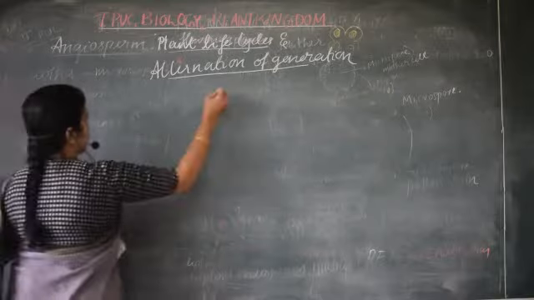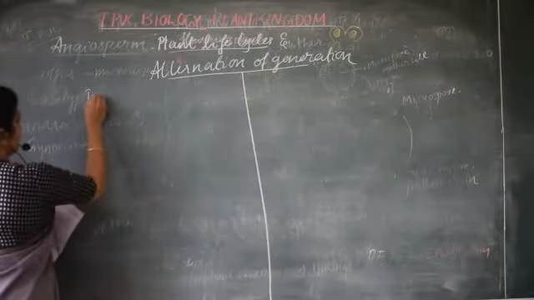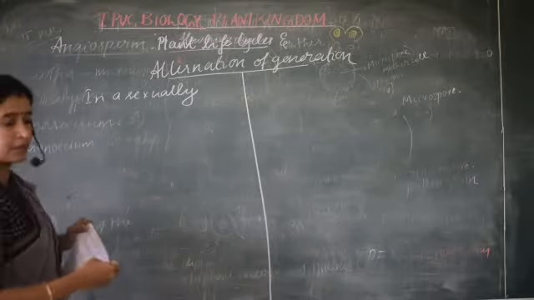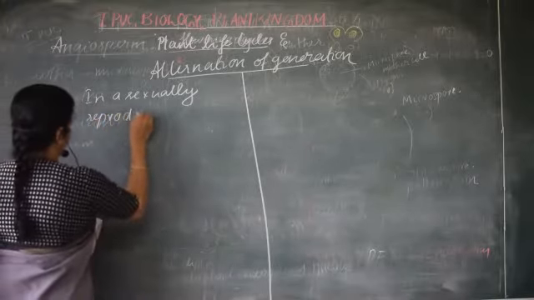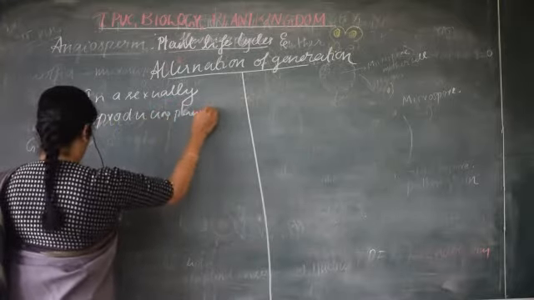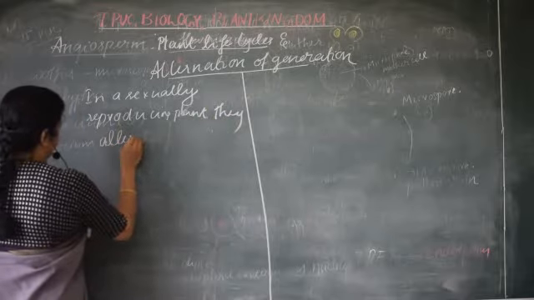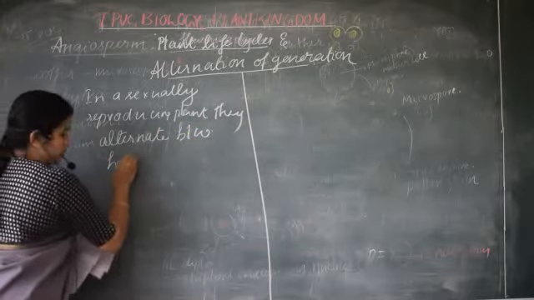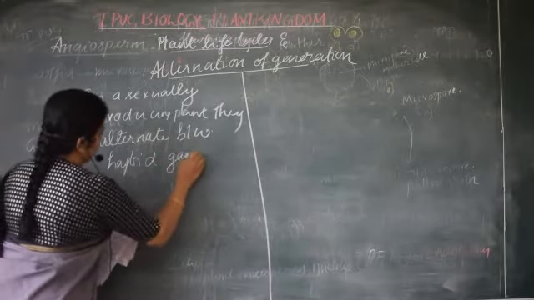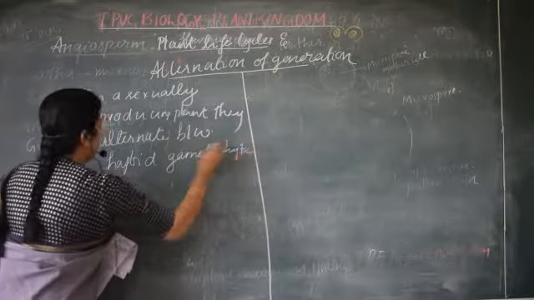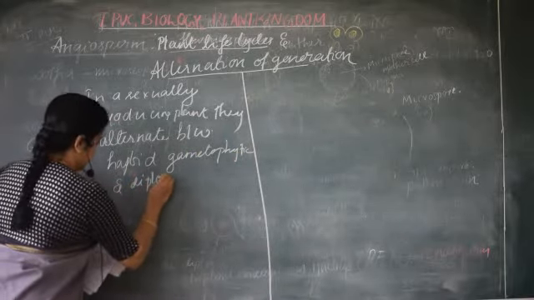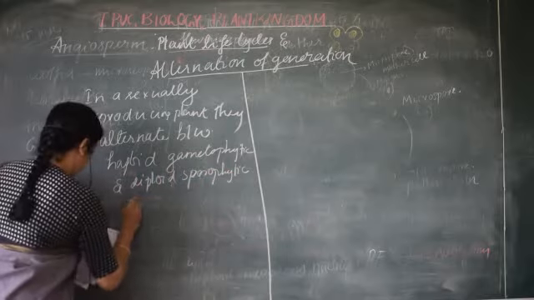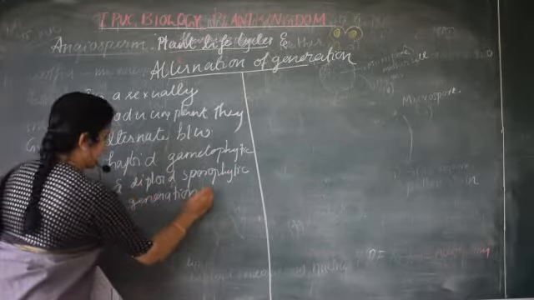In a sexually reproducing plant, they alternate between haploid gametophytic and diploid sporophytic generation, and this is called alternation of generation.